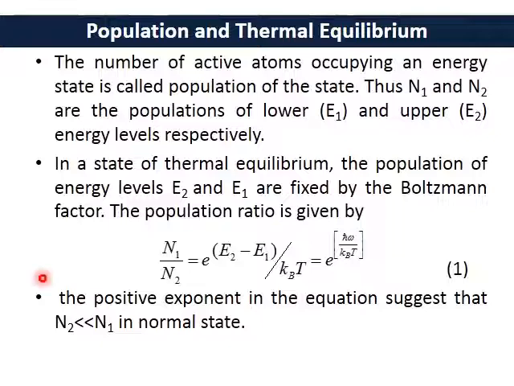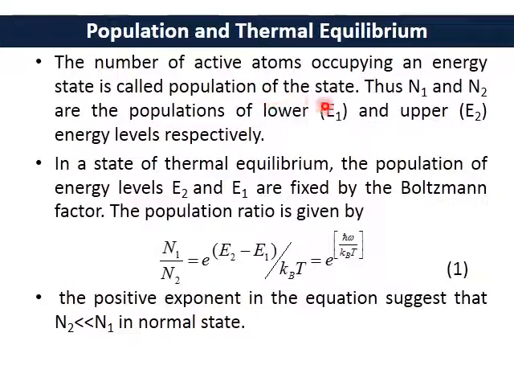Now let us talk about the population in different levels, and how it is related to the thermal equilibrium of the atoms. The number of active atoms occupying an energy state is called the population of that state.